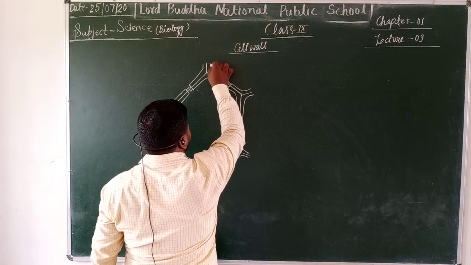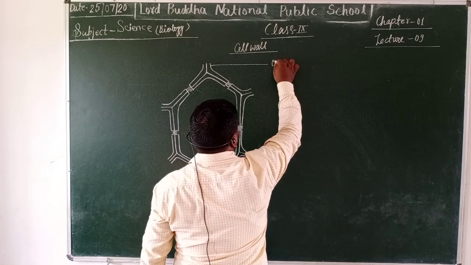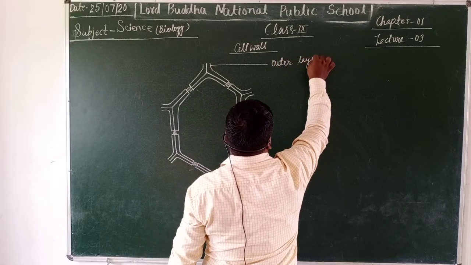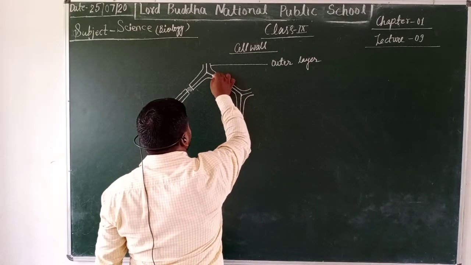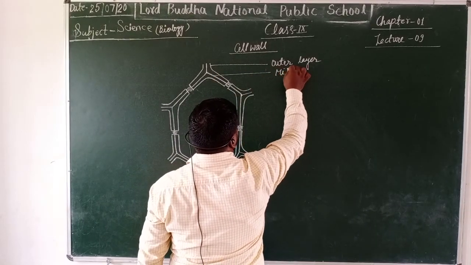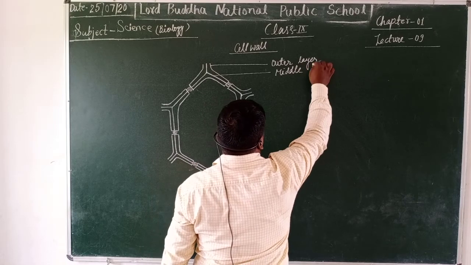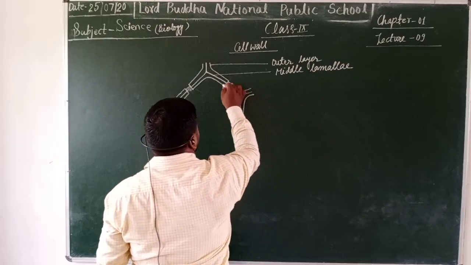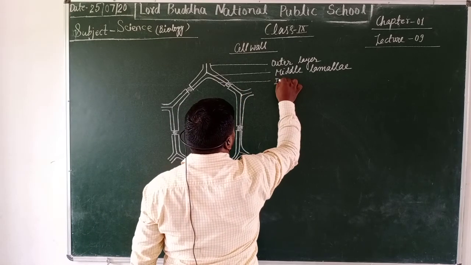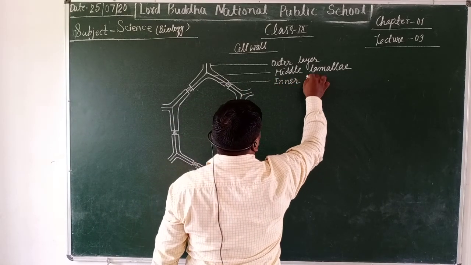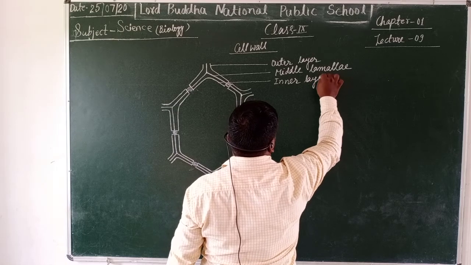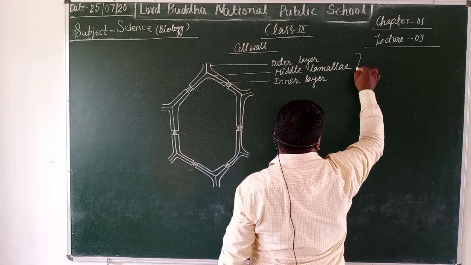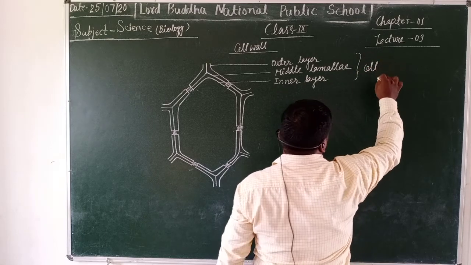Now look here: the outer layer, middle lamellin, inner layer or membrane, and these collectively are said to be the cell wall.